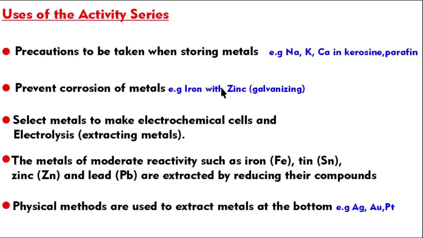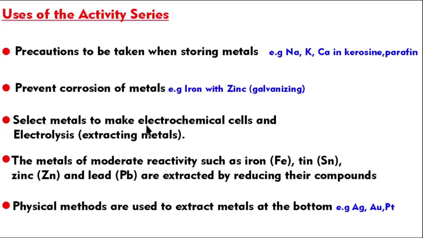Iron is sometimes combined with zinc here because zinc is more reactive than iron. So instead of oxidation of iron, zinc will get oxidized. So the iron is protected. This is called cathodic protection. We will learn in detail in grade 11 under electrochemistry.